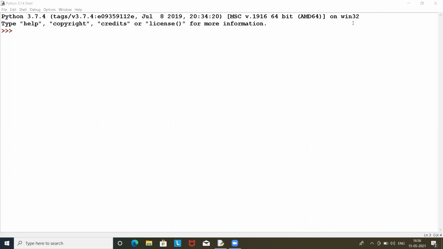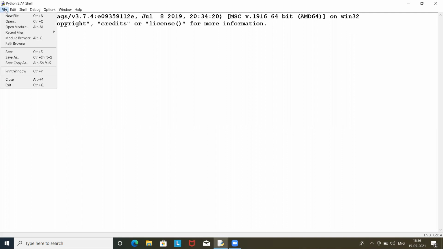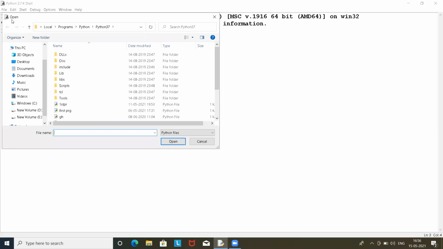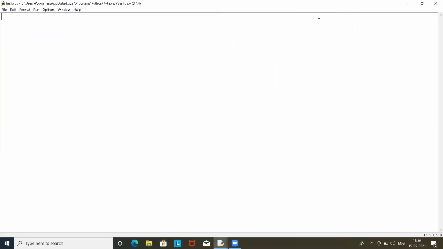So hello everyone. Today we will be seeing different types of variable and we will learn some of the rules of putting the variable names. So just click on the previous file or you can click on new file. I'll be opening my previous file which is saved as hello. So just open that. So I have opened my new file.